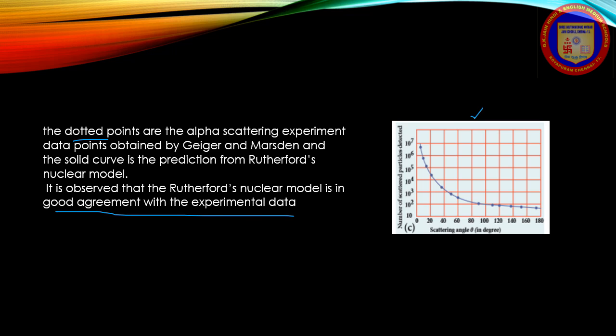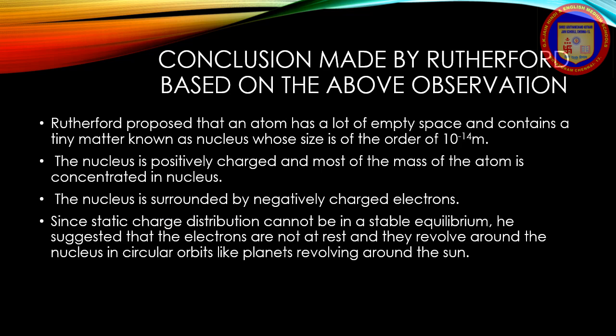Now we'll come to the conclusion made by Rutherford based on the above observation. From the experimental observation, Rutherford proposed that an atom has a lot of empty space and contains a tiny matter known as the nucleus, whose size is of the order of 10 power minus 14 meter. The nucleus is positively charged and most of the mass of the atom is concentrated in the nucleus. The nucleus is surrounded by negatively charged electrons.